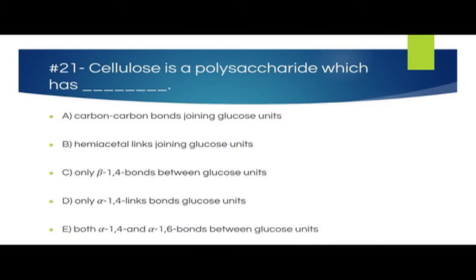Question 21. Cellulose is a polysaccharide which has what? A. Carbon-carbon bonds joining glucose units. B. Hemiacetal links joining glucose units. C. Only beta-1,4 bonds between glucose units. D. Only alpha-1,4 links bonding glucose units. Or E. Both alpha-1,4 and alpha-1,6 bonds between glucose units.